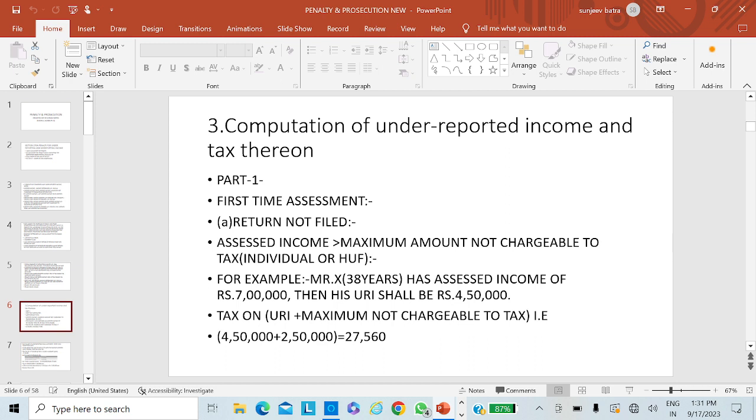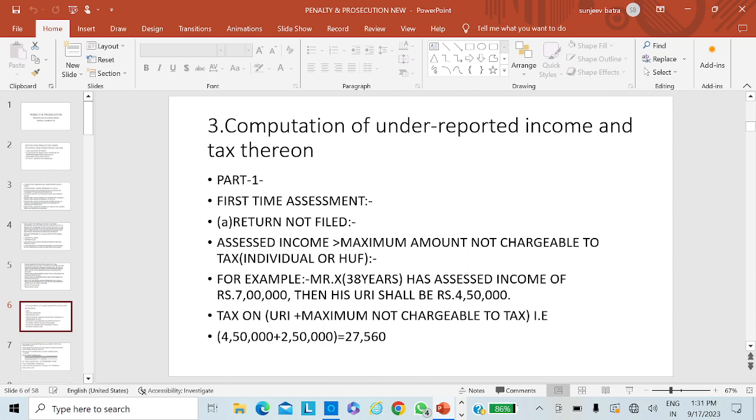Unless you are aware of what under-reporting of income is, you cannot impose the penalty under this section. I am again starting with where the first time assessment is being made and the return has been furnished. In that case, the difference between the income assessed and the income determined under section 143(1)(a) shall be the under-reporting of income.